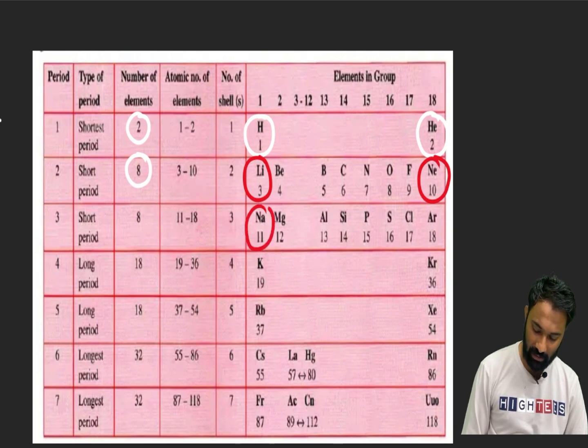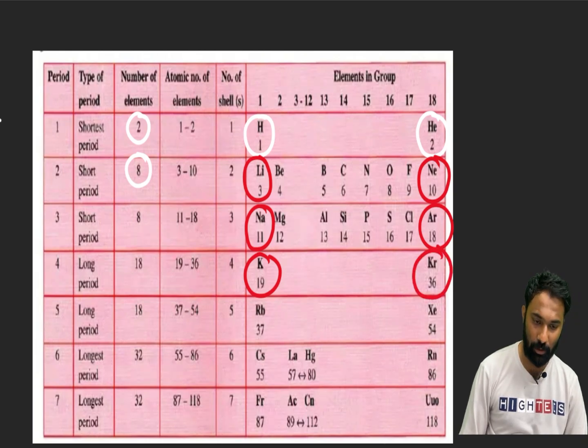Started with sodium and ended with argon. Next the fourth period has 18, because after potassium and calcium, the D block elements will start. So that's the reason 10 elements have been added. Total it has become 18. Clear? And it ends with krypton.